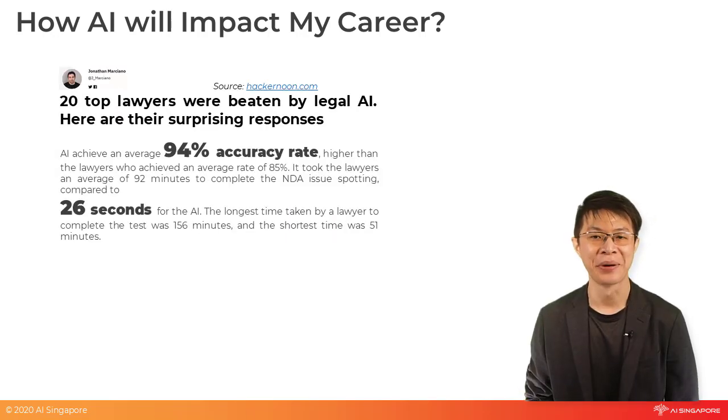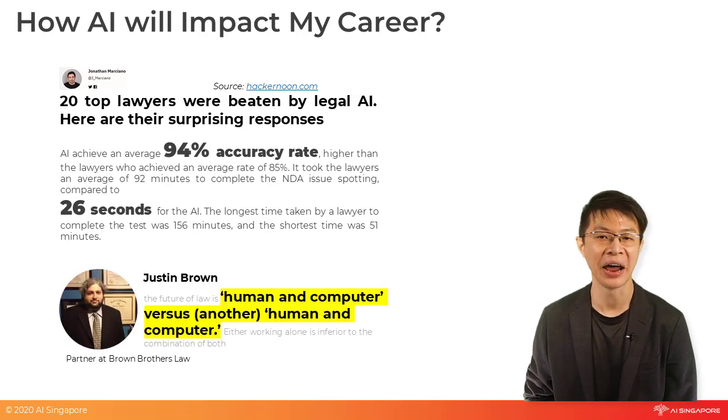Another interesting response from a lawyer is he believes that the future of law is human and computer versus human and computer.